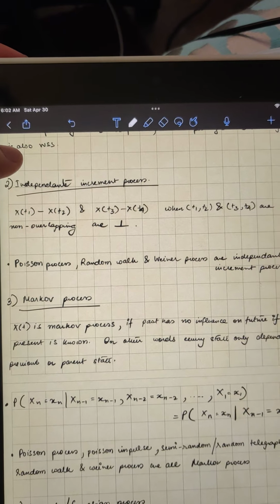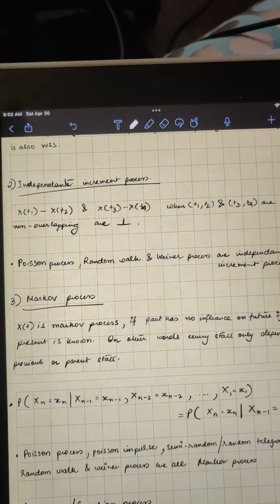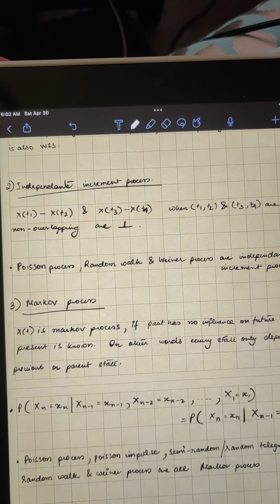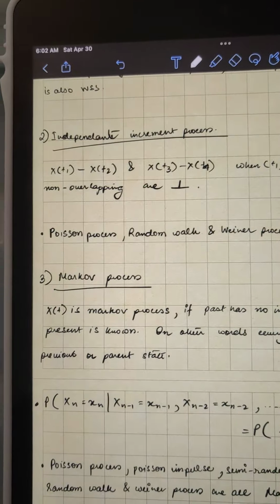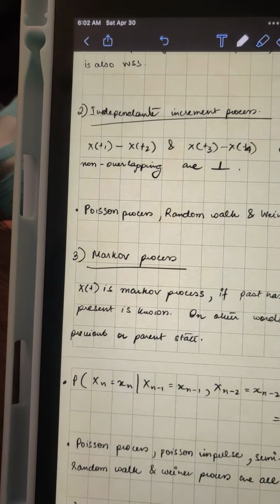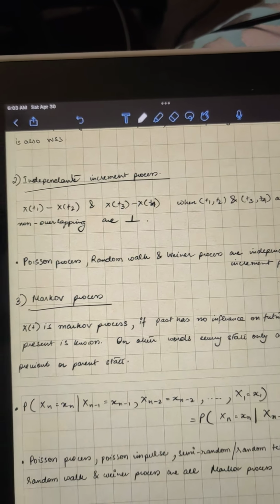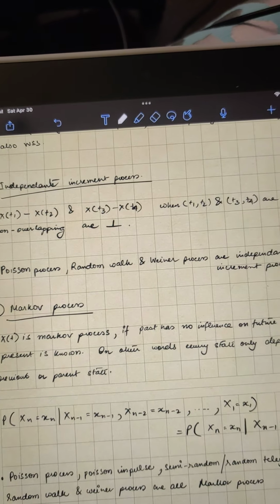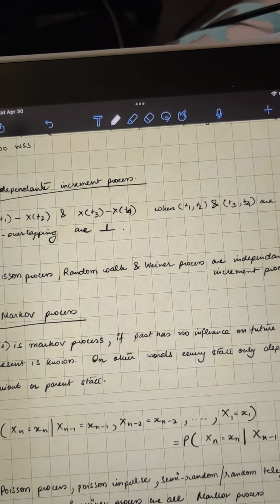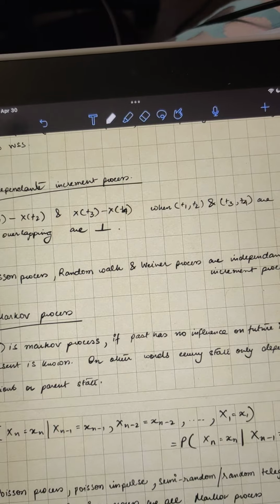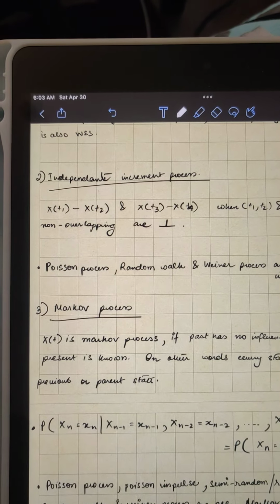And we come to independent increment process. So much like in the previous question where we studied, I think, Poisson increment process, it's very similar in concept. This is the more general broad case, where here again, as in Poisson increments, we have t1, t2, t3, t4 non-overlapping and hence independent.